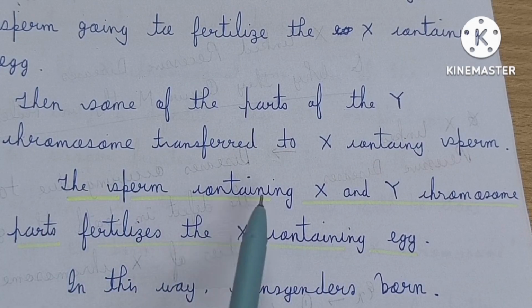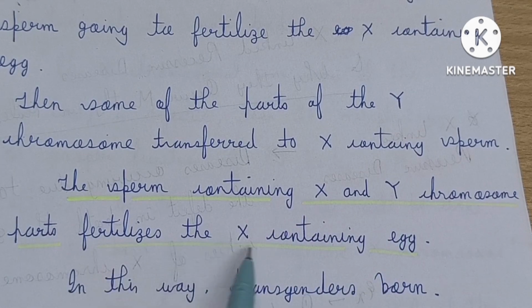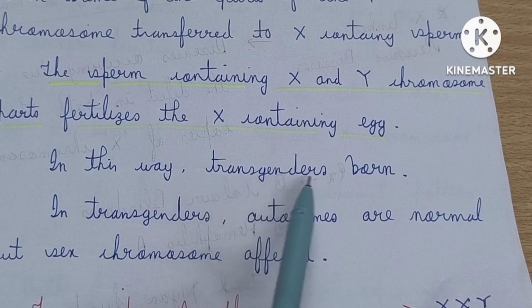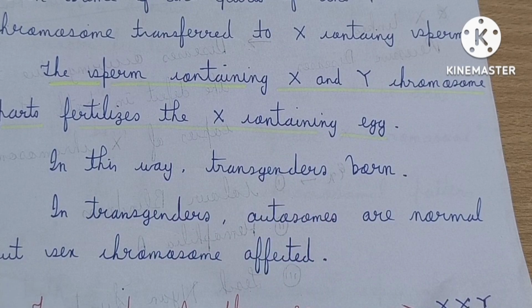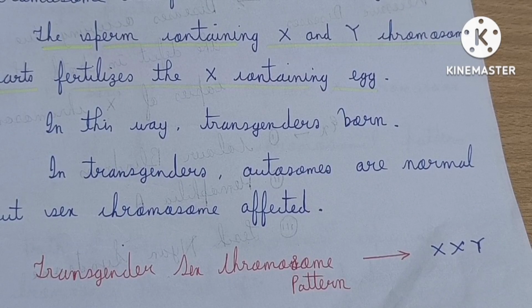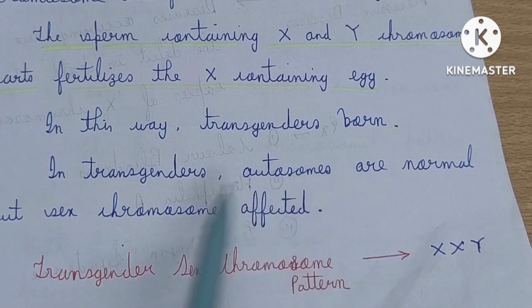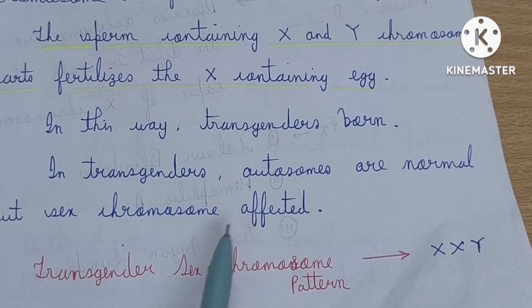Basically, the sperm containing both X and Y chromosomes fertilizes the X-containing egg, and due to this, transgenders are born. So this is the main genetic abnormality. As you've already seen, in transgenders only an abnormal pattern occurs in the sex chromosome, but no abnormal pattern occurs in the remaining 22 pairs of chromosomes. So I have written that in transgenders, autosomes are normal but the sex chromosome is affected.